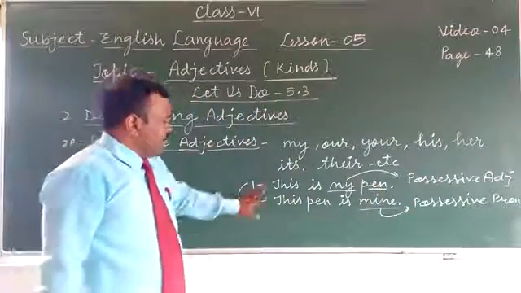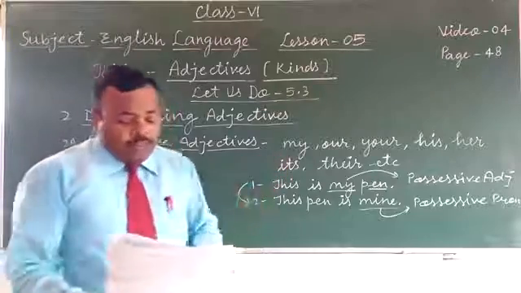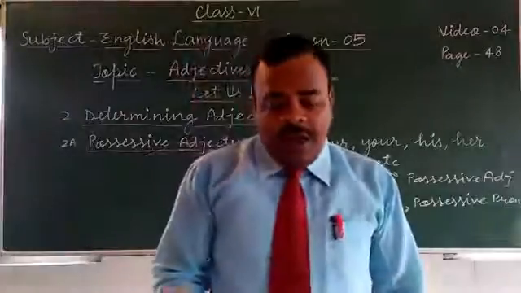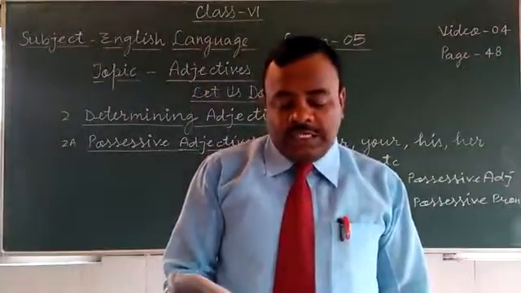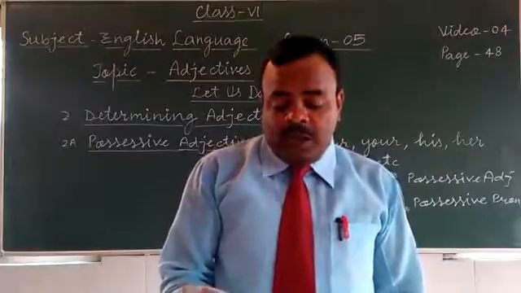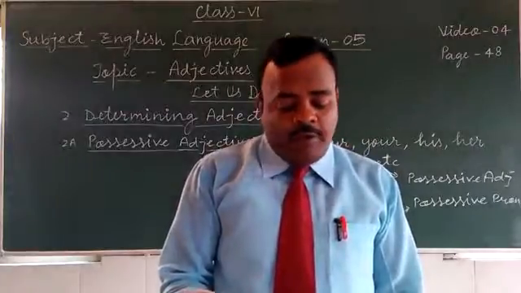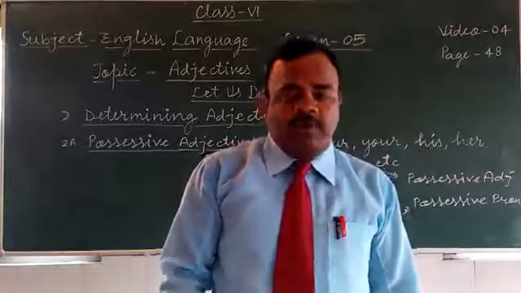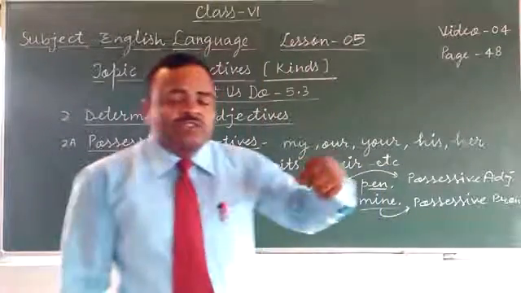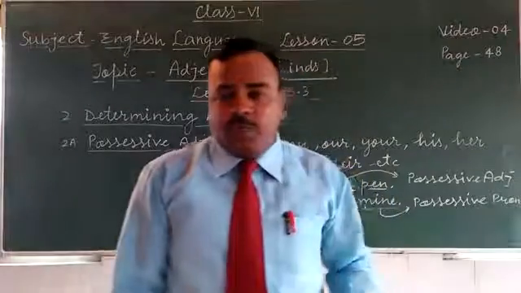Clear? So here possessive adjectives are my, our, your, his, her, its, their. Note that a possessive noun is a form of possessive adjective. Possessive noun you have studied: Ram's book, Shyam's book, Mira's book.